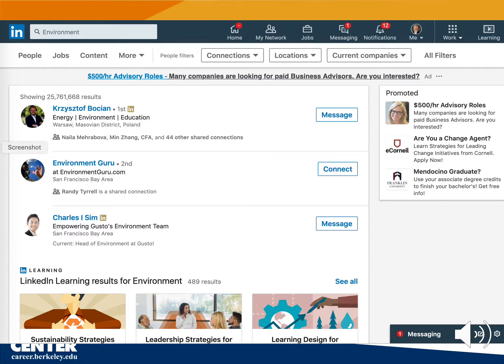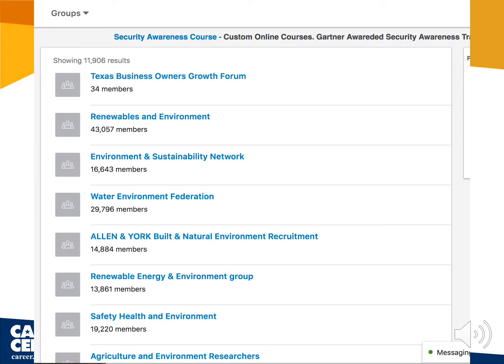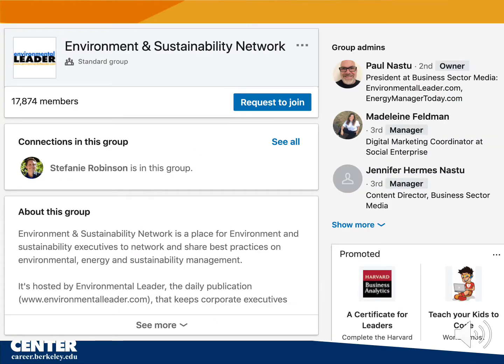But let's get back to the special interest groups. To find environment groups, click the downward arrow next to More in the top menu. Select Groups from the drop-down menu and choose a group and click its title. We've now reached the landing page for the Environment and Sustainability Network. Notice if anybody in your network is already a member, their name will appear under the connections. So long as your LinkedIn profile has something that's relevant to the group, the owner and administrators will approve your membership. You now have access to 17,000 members.